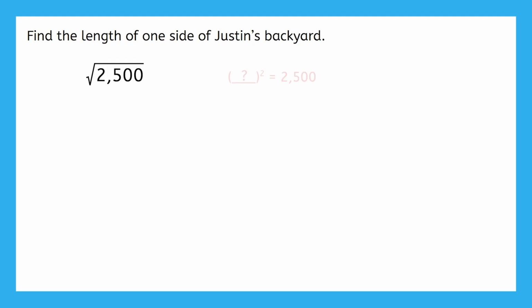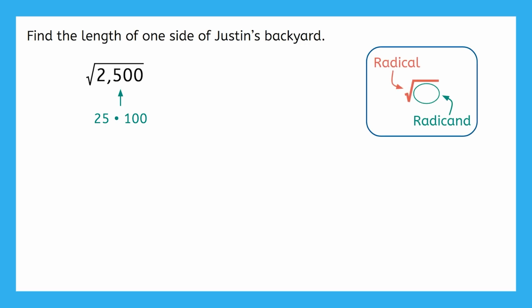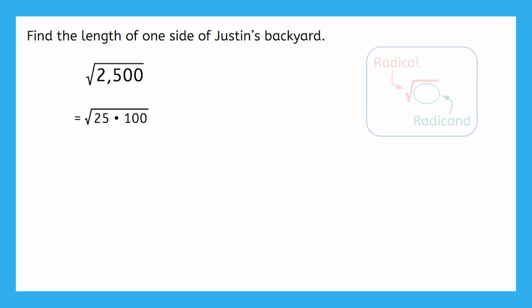Since I don't know what squares to 2,500, is there another way I could write the number that's easier to work with? Well, 25 times 100 equals 2,500, and smaller numbers are easier to work with. Let's rewrite the radicand, that's the number or expression under the radical, as 25 times 100. 25 and 100 are perfect squares, so we can take their square roots.